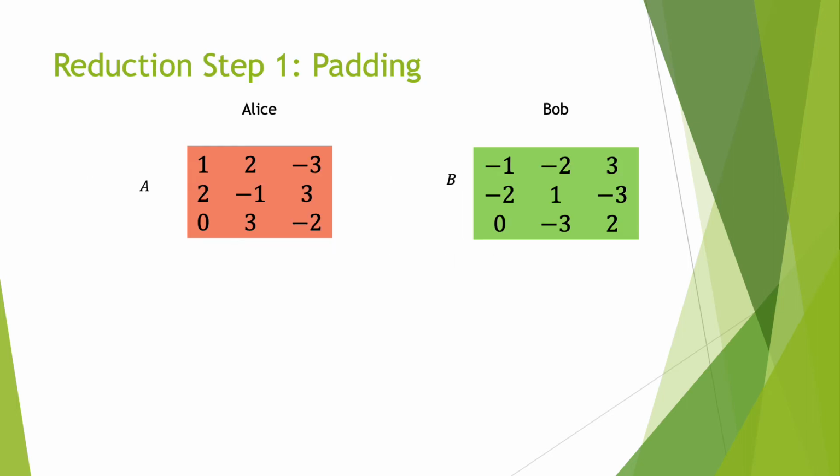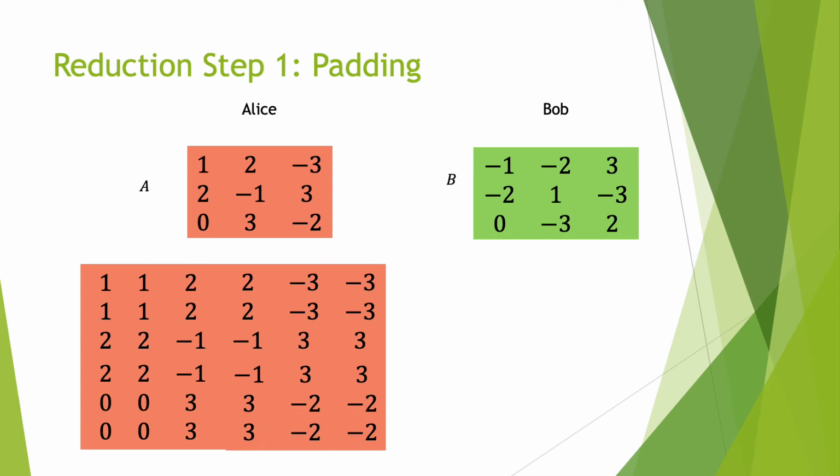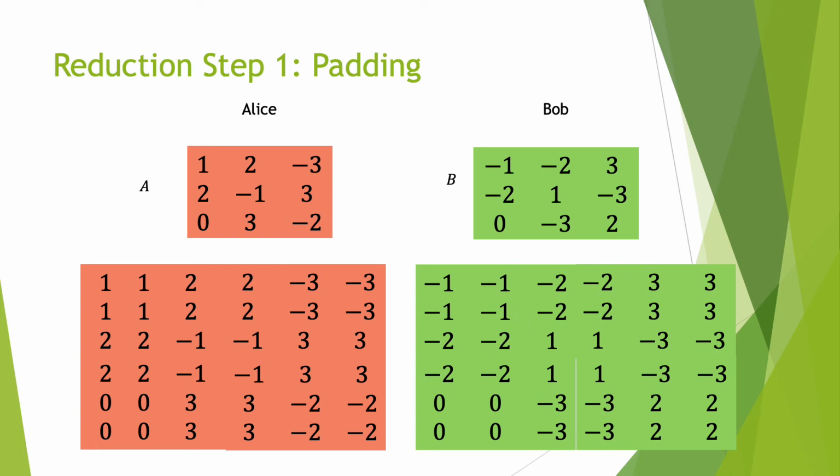The first key tool in this reduction is what is known as padding. So here we have two payoff matrices for Alice and Bob, and what we're going to do is make many copies of each strategy, as shown in these pictures, so that instead of just having one version of each strategy, we'll have many different copies. I only have two versions of each due to space, but there will actually be many, many more copies. This will make it so that when you add the noise, we will hopefully concentrate over the many different strategies.